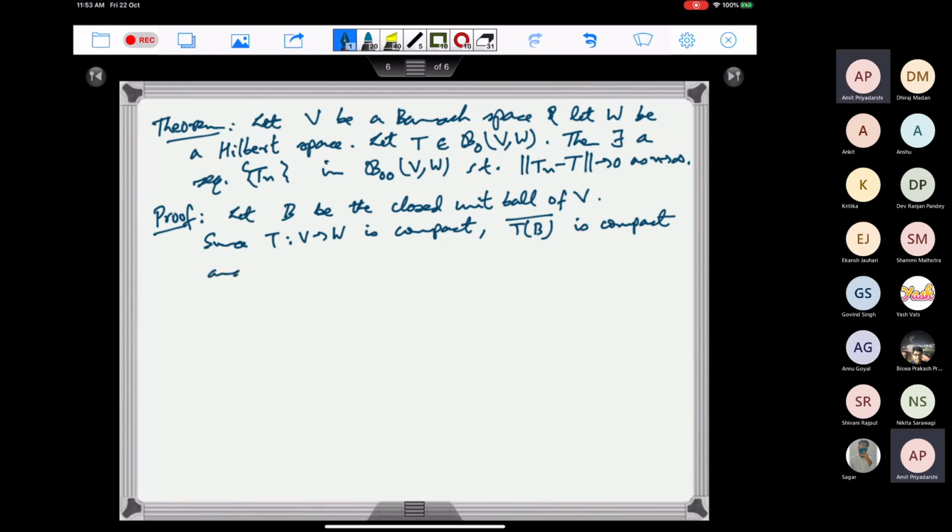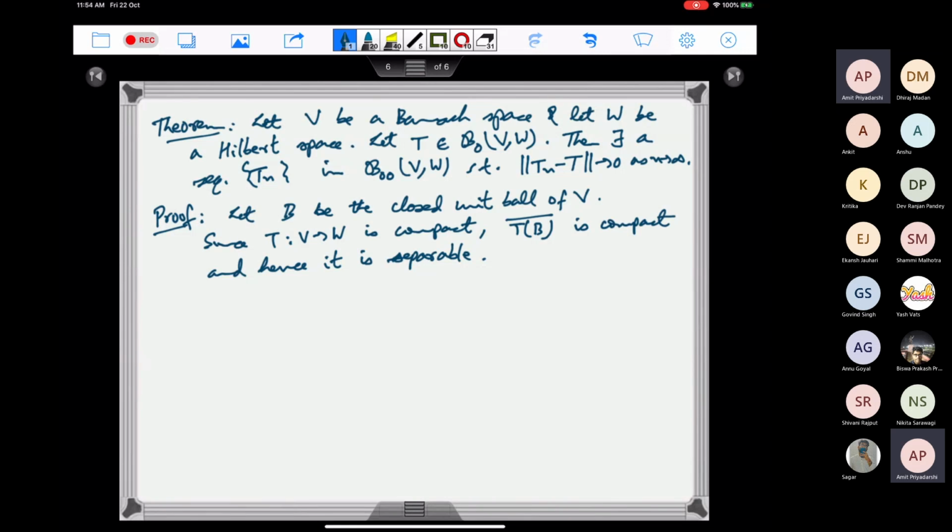and hence it is separable. Any compact topological space is separable. That means that it has a countable dense subset. So we are using that fact here.